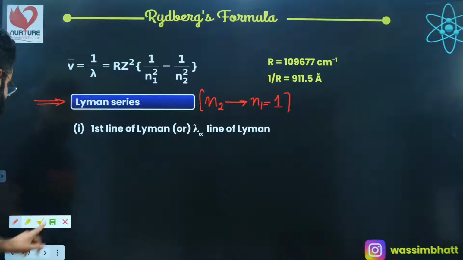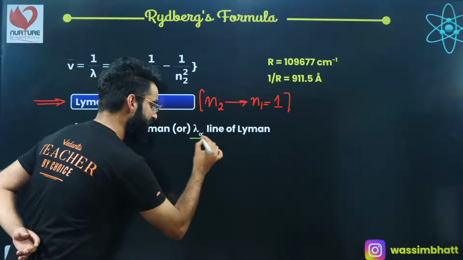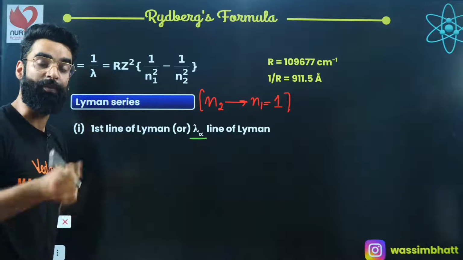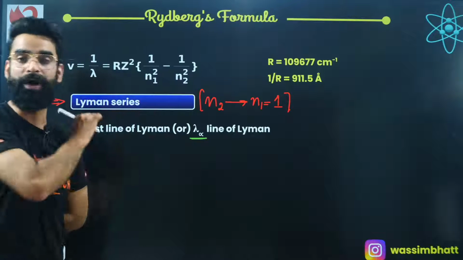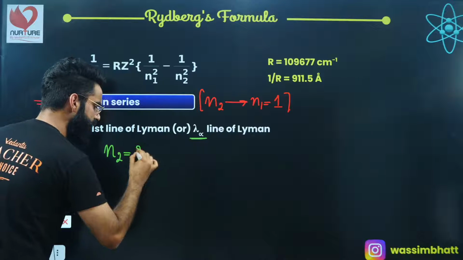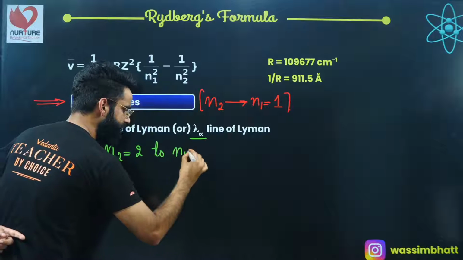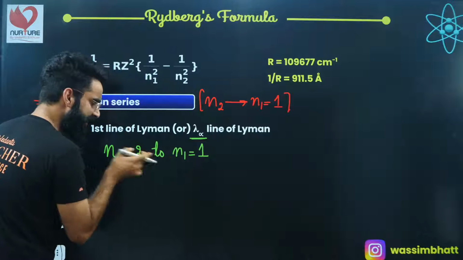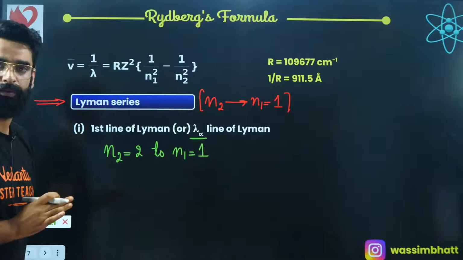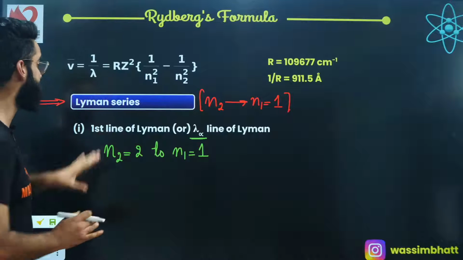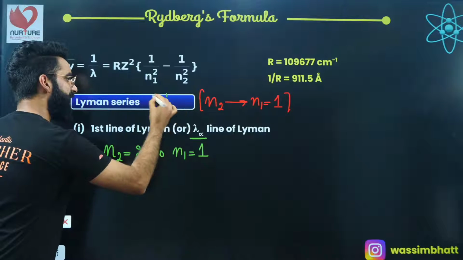If I talk about the first line of the Lyman series, I told you this is called the H alpha line of Lyman as well. H alpha for Lyman is the first line of Lyman, when the electron makes a transition from 2 to 1. So currently the electron is making a transition from shell number 2 to shell number 1. As I told you, the lower energy state is represented with N1 and the higher energy state with N2. The N2 value is 2 in this case, and the N1 value is 1. And which atom am I talking about? I'm currently talking about the hydrogen atom.